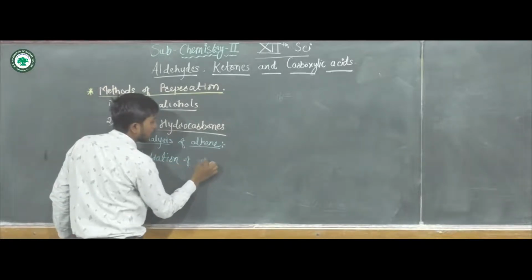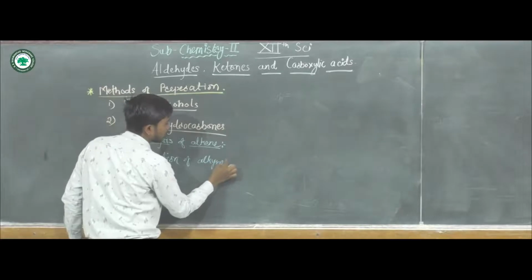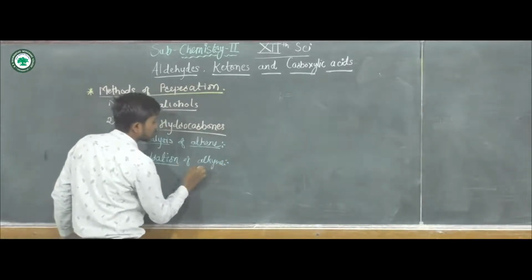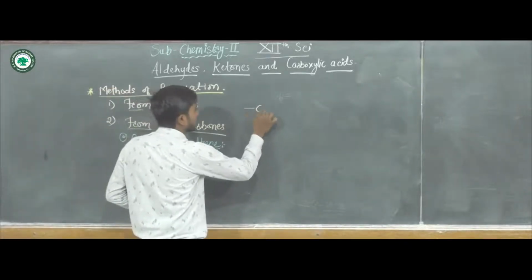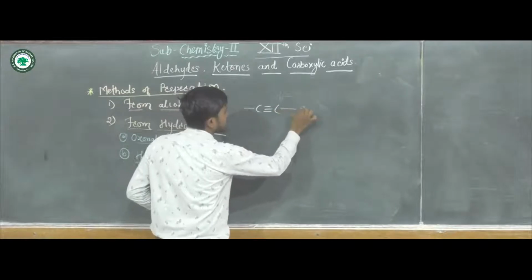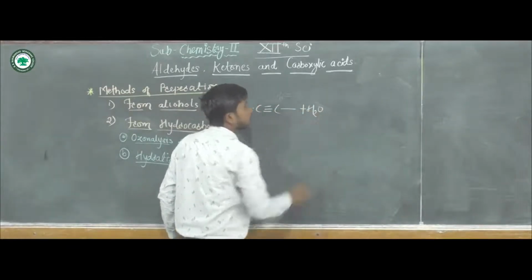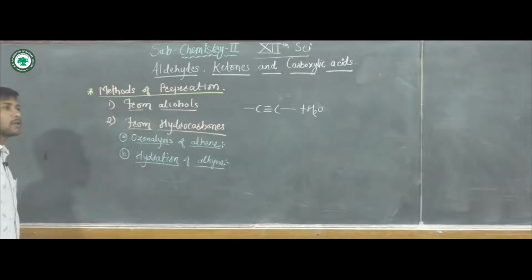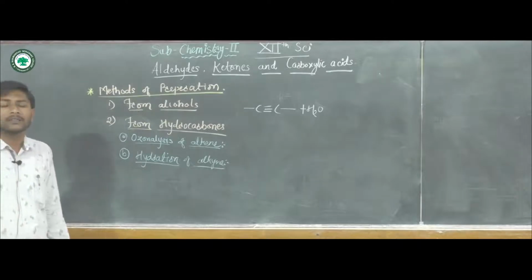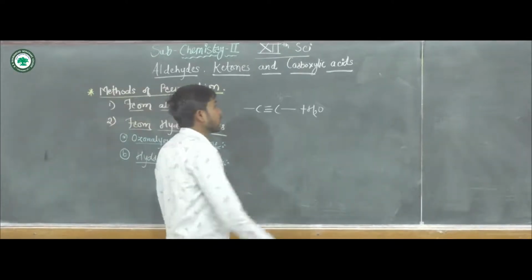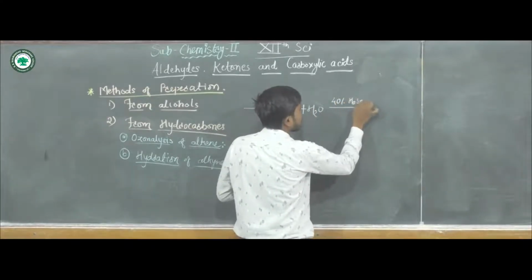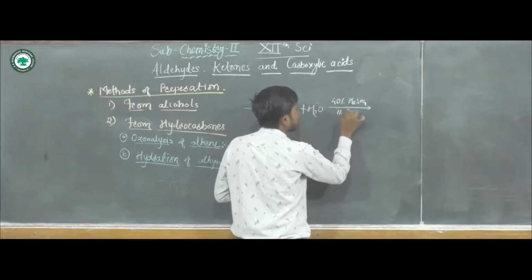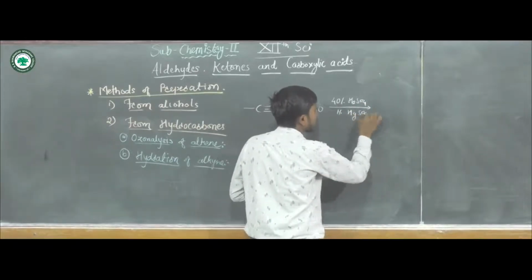Hydration of alkynes. Look at the general reaction when alkynes undergo hydration in the presence of dilute sulfuric acid, 40% sulfuric acid and 1% mercuric sulfate.